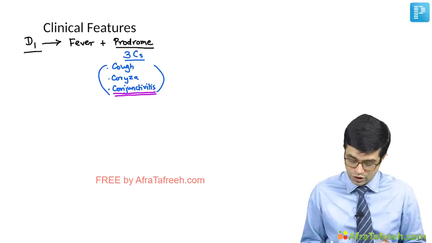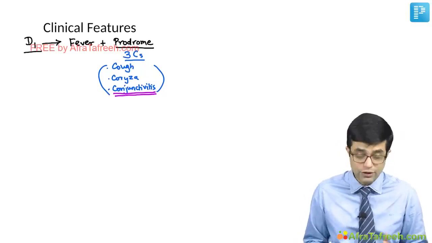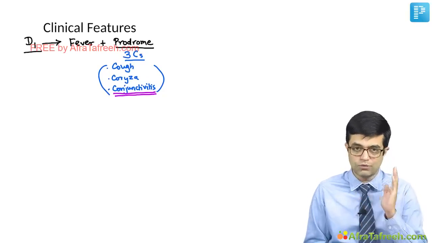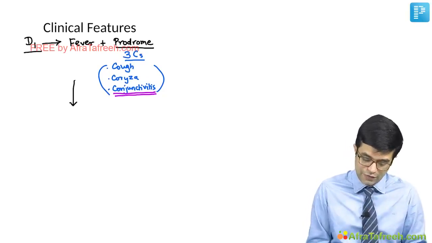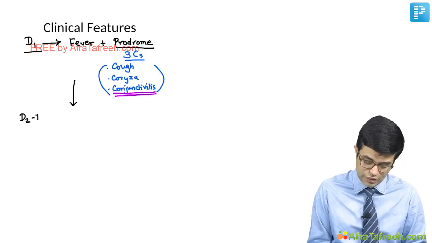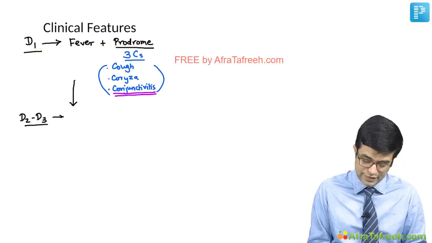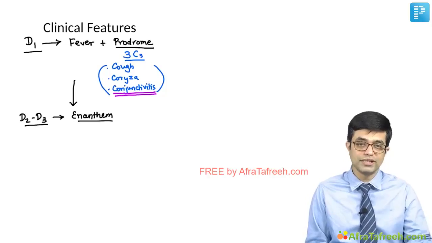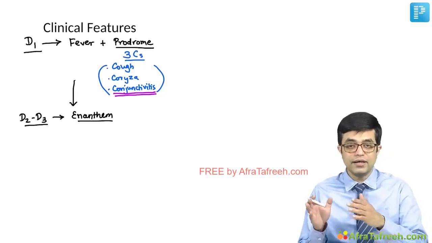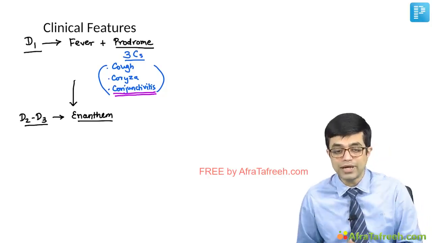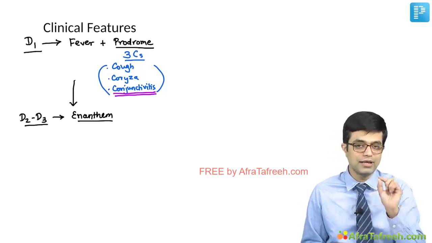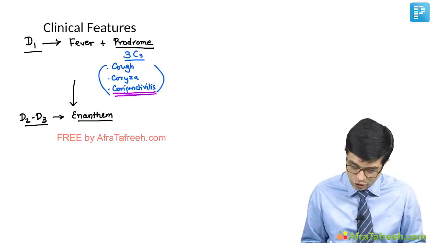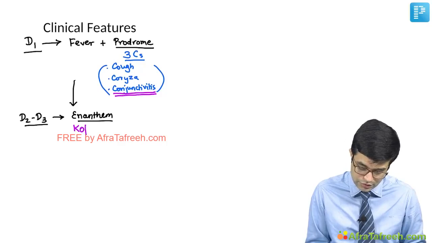Now on day 1, this is the syndrome which is produced, fever with prodromal symptoms. After this, between day 2 to day 3, there is occurrence of enanthem. You know what is exanthem? Exanthem is a rash occurring on the skin. Enanthem is an eruption occurring on the mucous membrane. So enanthem occurs. The typical enanthem seen in measles is called Koplik spots.